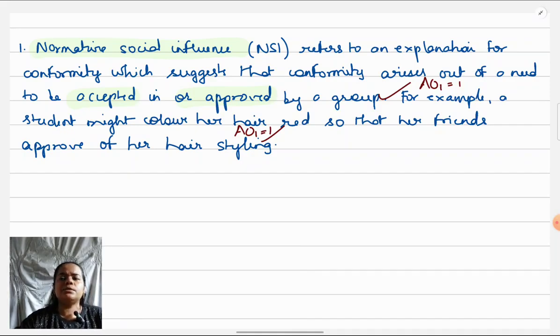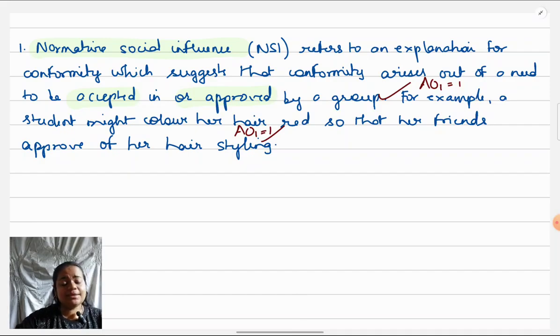Or you could also give the point on individual differences, that when it comes to liking or approval from the group, not everyone has this desire for approval. It's too much of a broad generalization to assume that everyone will have NSI. So it will not apply in all cases of conformity. It's an explanation that cannot be applied to every sort of individual. You can give individual differences as a weakness. For now, for simplicity's sake, the easiest one, like I said, is Asch's support for the explanation.